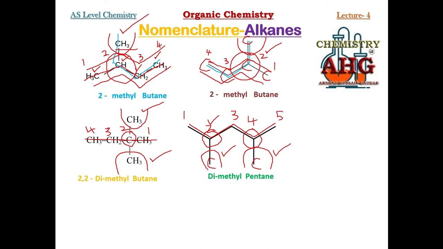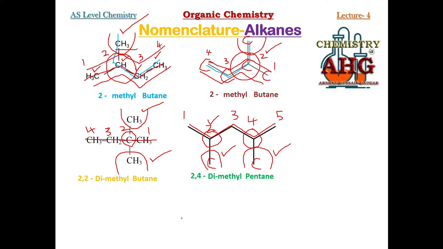Likewise, if you number from right to left, carbon number 1, 2, 3, 4, 5. So in this example, it does not make any difference whether we number from the left side or from the right-hand side. There would be 2 numbers because there are 2 branches, so we must write the number twice. We can write 2,4-dimethyl pentane.